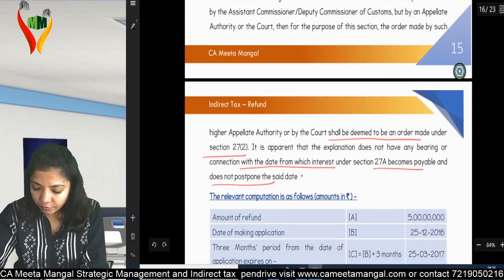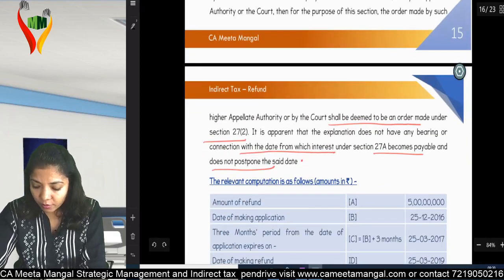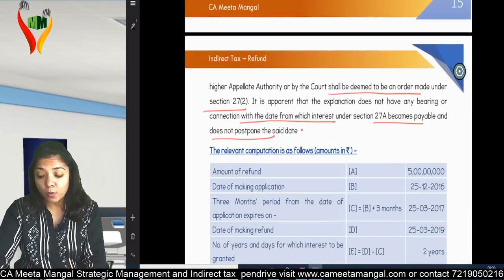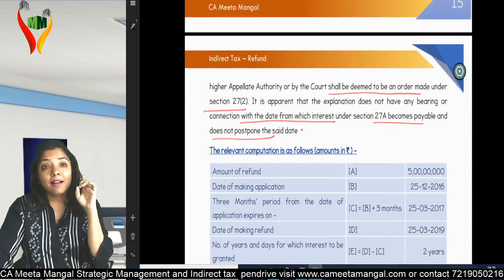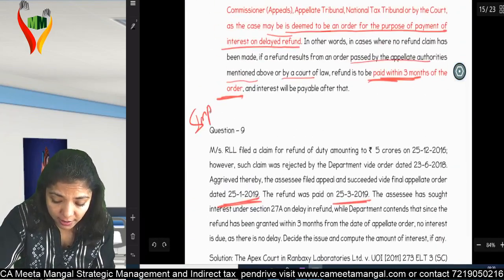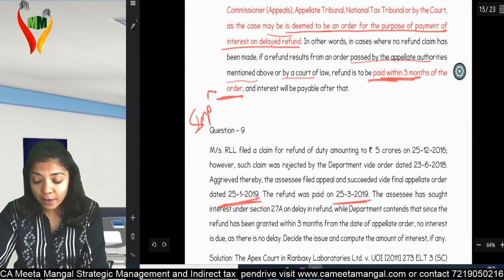I hope you're with me. What are they trying to say? So what is happening over here? Now understand what is happening over here. This is a very good question. Mark this question important. It can be asked in the exam.